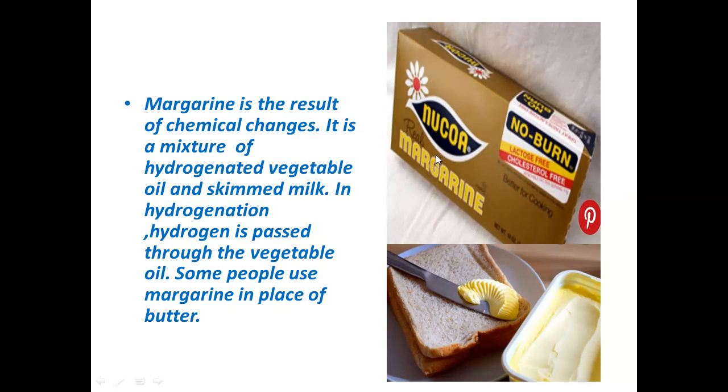Butter is obtained from animal sources, while margarine is obtained from plant sources, like conversion of plant oil into butter, which is margarine, and we use it in place of butter.